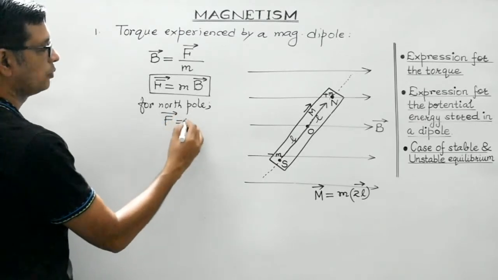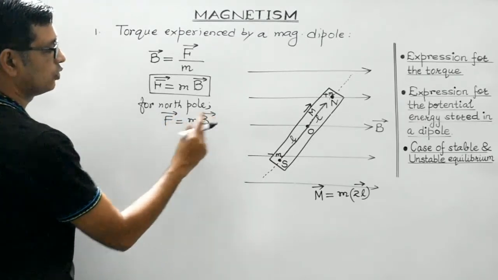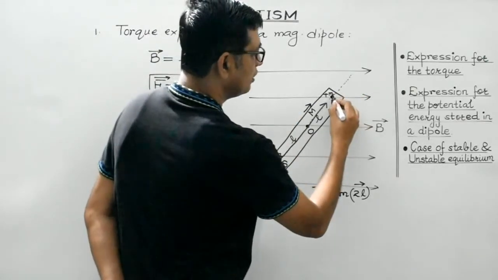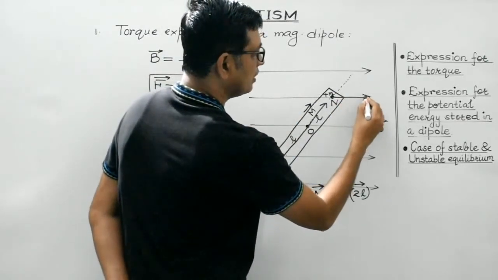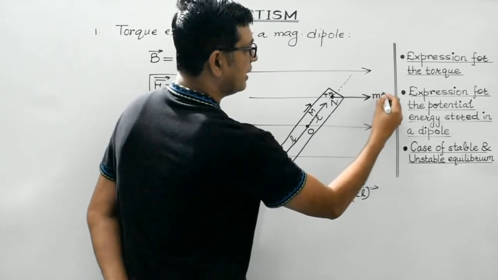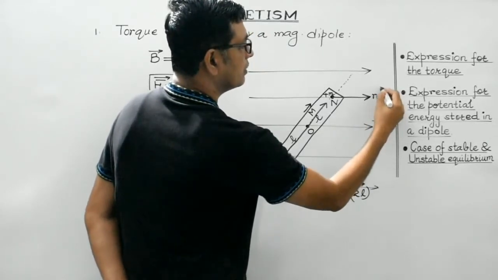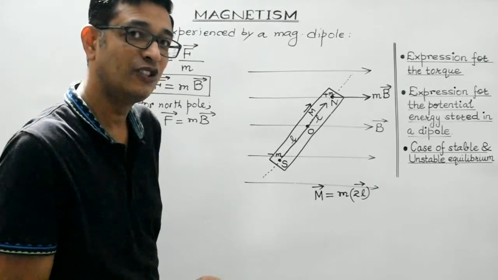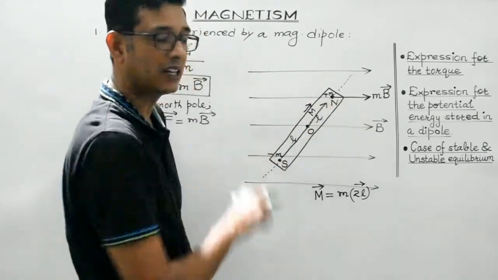So for the north pole, the F vector will be equal to mB vector. So it will experience a force along the direction of the magnetic field. This is the direction of the magnetic field, so this is where it will experience the magnetic force. It is mB. Clear, students? This is the force experienced by the north pole under the influence of this magnetic field.